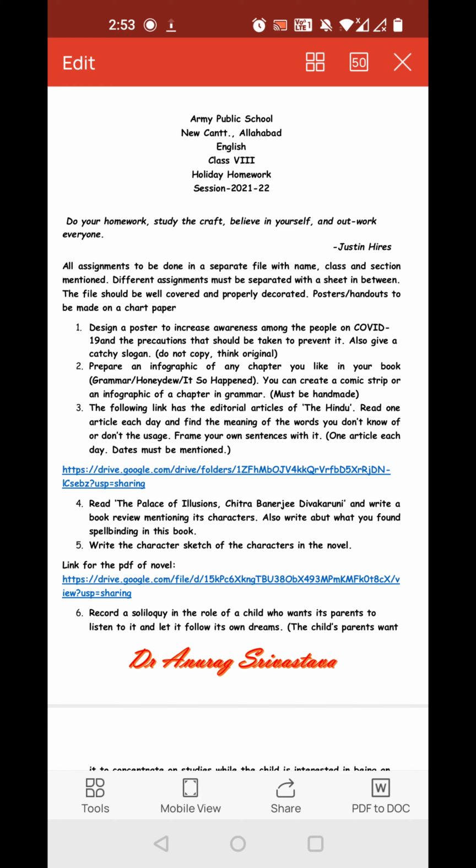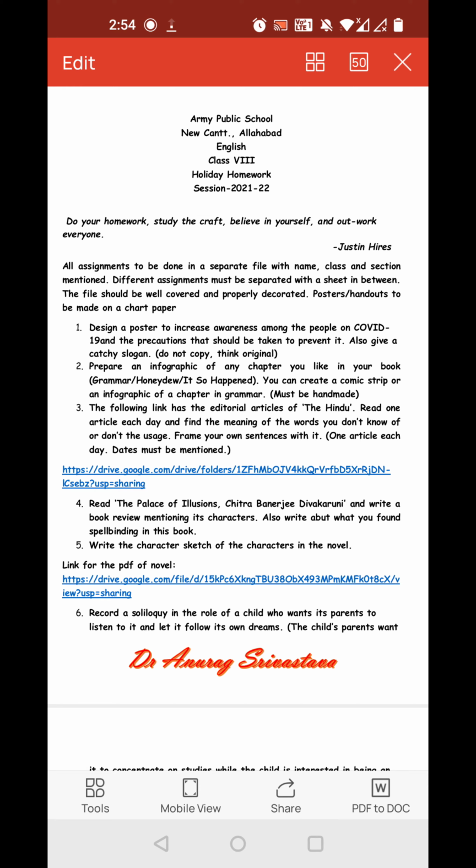Design a poster to increase awareness among the people on COVID-19 and the precautions that should be taken to prevent it. So you have to design a poster mentioning all the do's and don'ts on a sheet, as I told you, either on a chart paper or an A4 size sheet. Also give a catchy slogan. You can write a catchy slogan to make your poster more attractive. You don't have to copy from anywhere. It should be original.